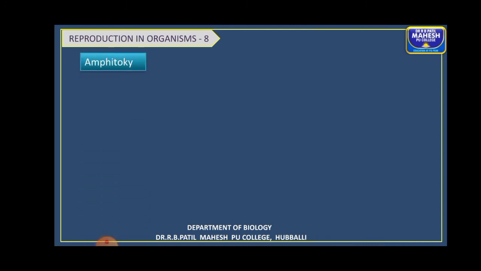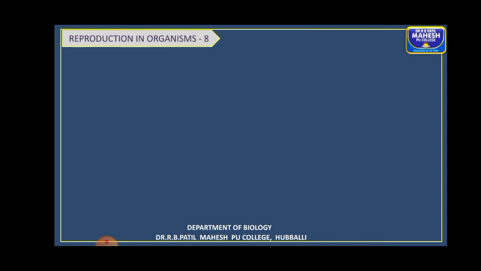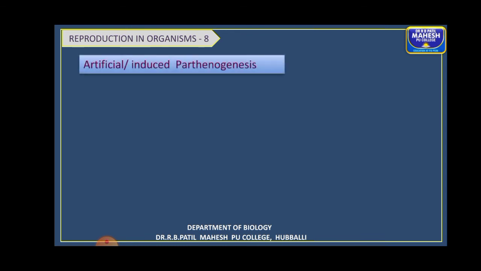Then the last type is amphitochy. Amphi means both. So here the egg may develop into an individual of any sex. In this type of parthenogenesis, the egg may develop into either male or female. The example here is aphids. So this is about natural parthenogenesis.